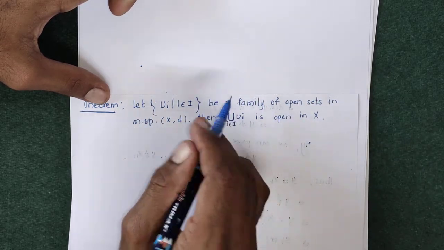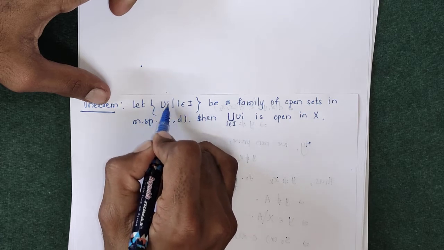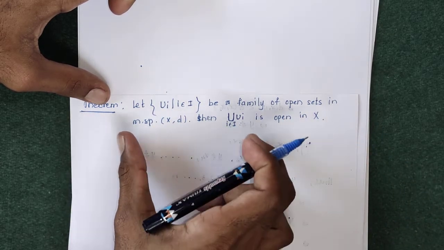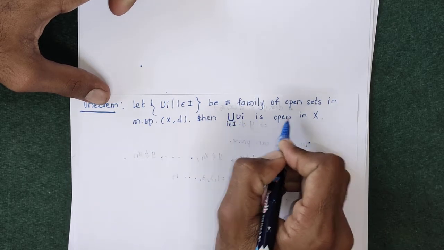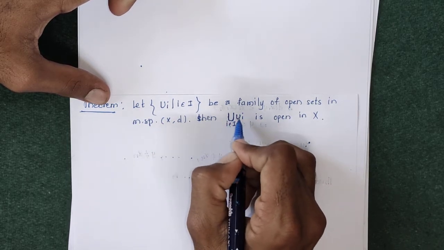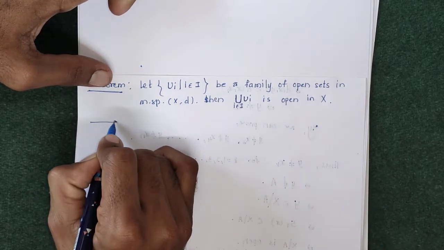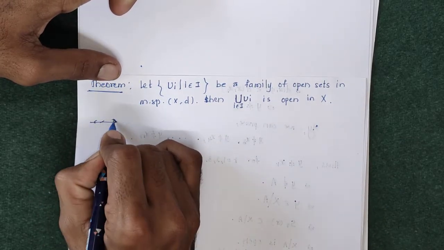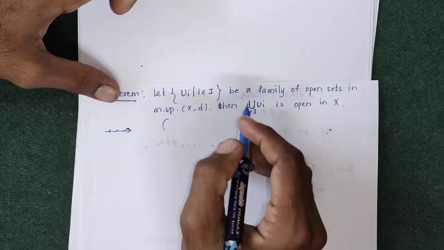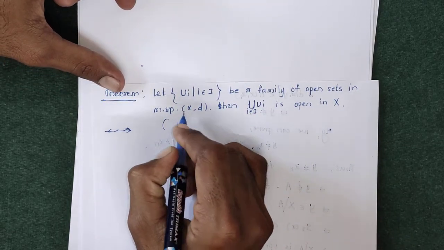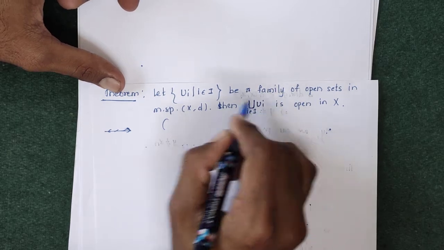So we have to prove that if you take the union of all these sets u1, u2, u3, u4 and so on, taking the union of all those sets, union of Ui, that set of union, that is union of Ui, is open in X. So to prove this result: this question can be asked in university examination as, the arbitrary union of open sets is open.